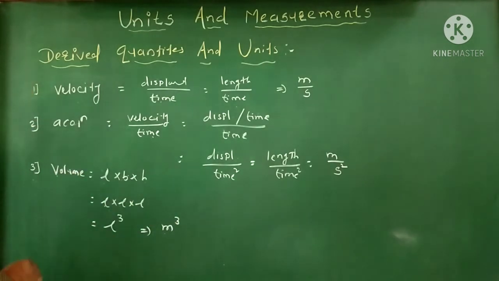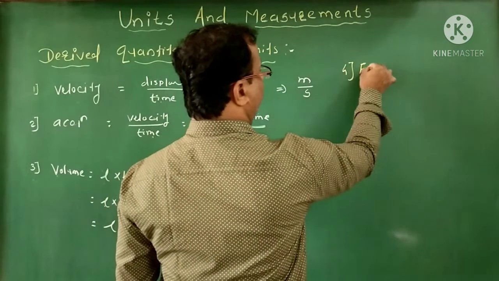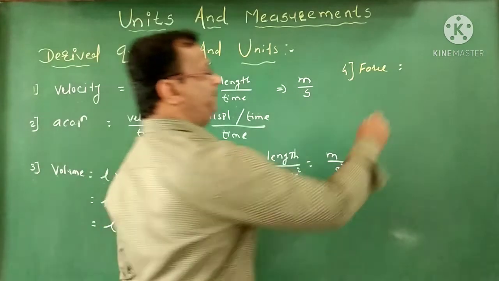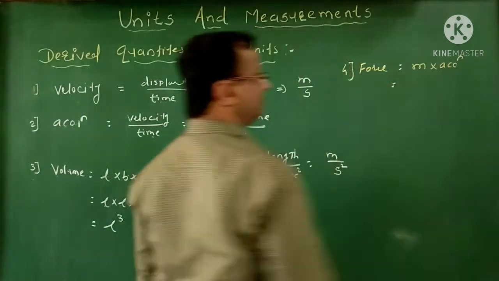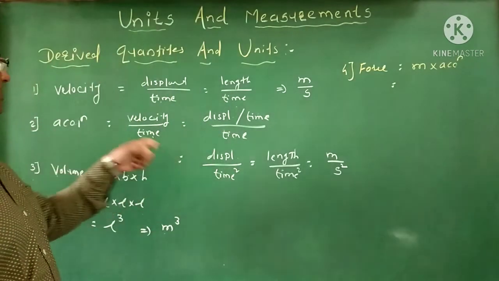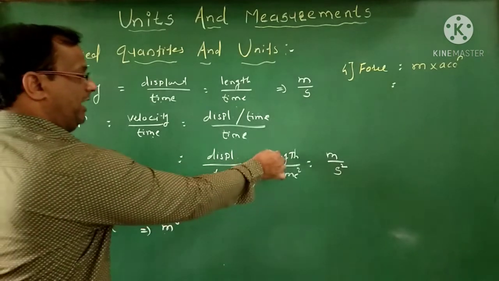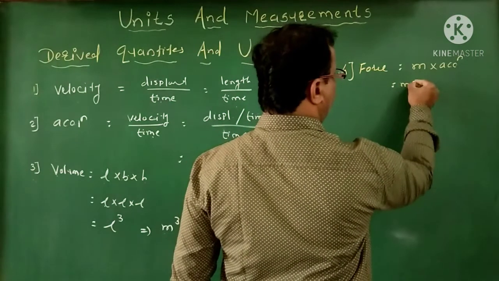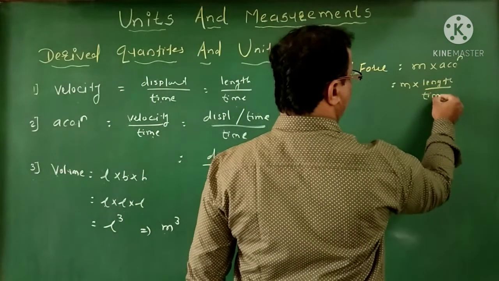Now the next physical quantity is force. The basic formula of force is mass into acceleration. We know that acceleration is also one of the derived physical quantities, and its basic quantity is length upon time square. So we get mass into length upon time square.